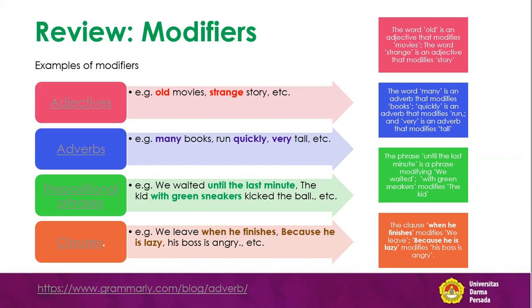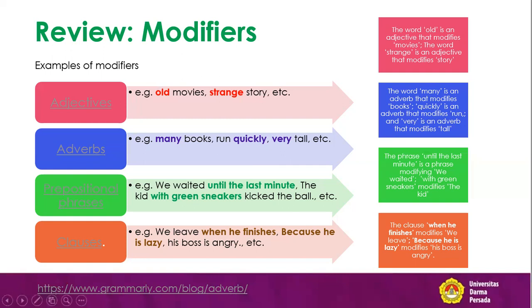What about because? Because he is lazy is a clause, and it modifies his boss is angry. So if there's a question, why is his boss angry? Oh, because he is lazy. So because he is lazy gives you the additional information, or gives you the answer why his boss is angry. So that is why it is a modifier, and the modifier is in the form of a clause. I hope that is clear, everybody.